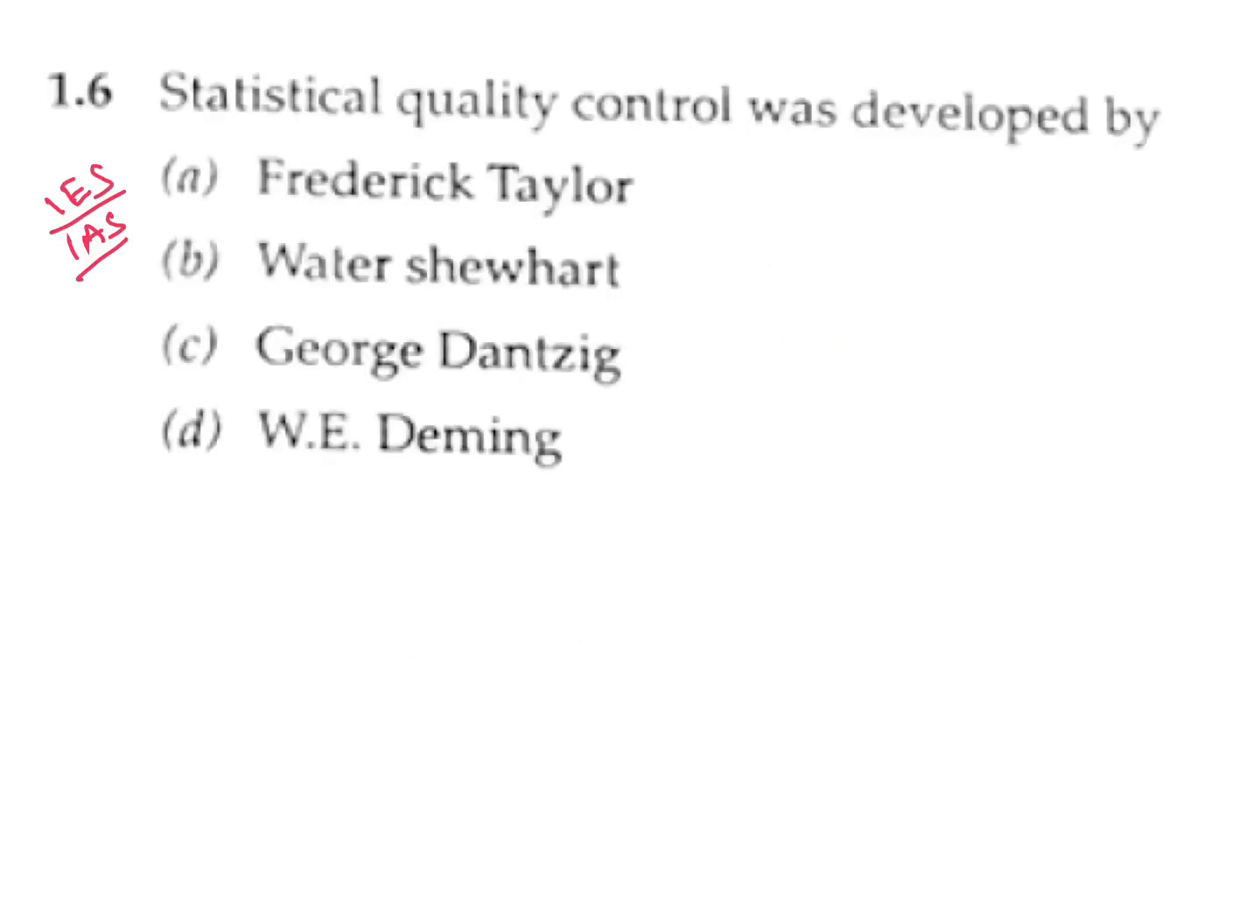A, Frederick Taylor. B, Walter Stewart. C, George Danting. D, W. E. Deming. B is the answer, Walter Stewart. F.W. Taylor is father of scientific management. This is also so many times asked in IAS. So this one also you remember. Taylor is father of scientific management.